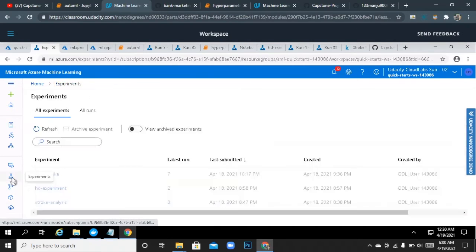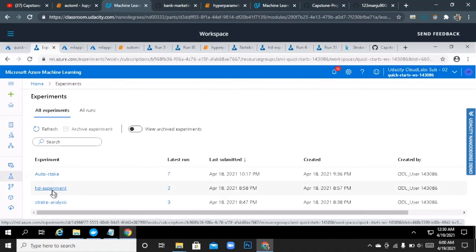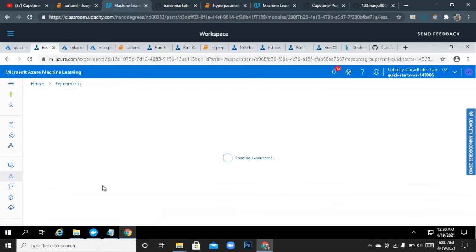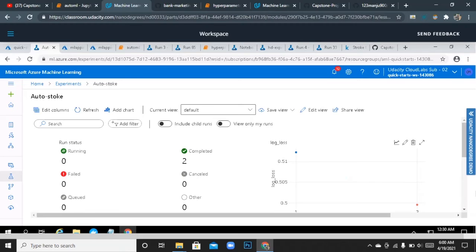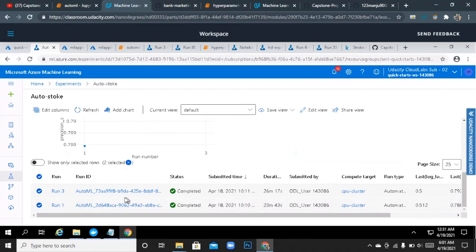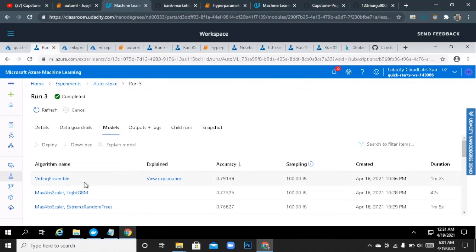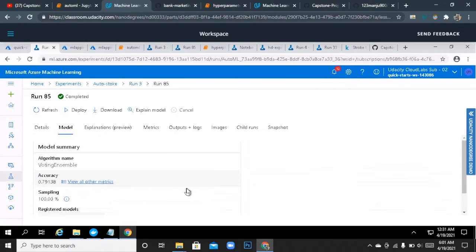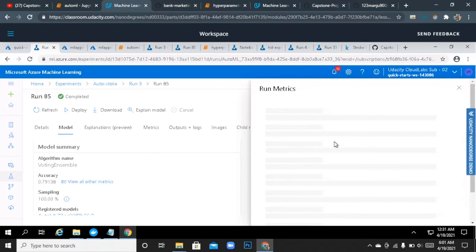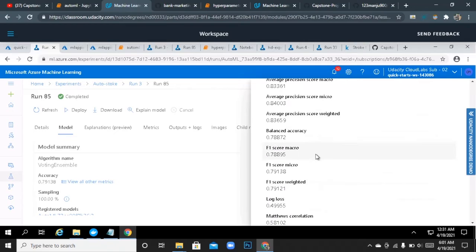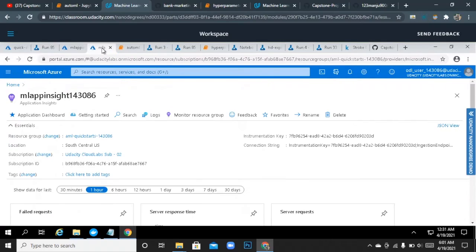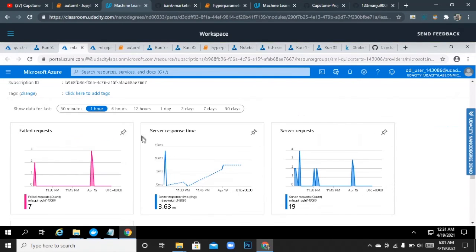Now let's go into the experiment section. Here there is my HD experiment, which is the hyperdrive experiment, and then my AutoML experiment. Let's go into the AutoML here, and you can see that it has gone through a lot of models, and the best model that stood out is the voting ensemble with an accuracy of 0.79. If I click on this, I'll be able to see other metrics as well here. In order to access the app insights, I've enabled application insights as true, which you can see over here.